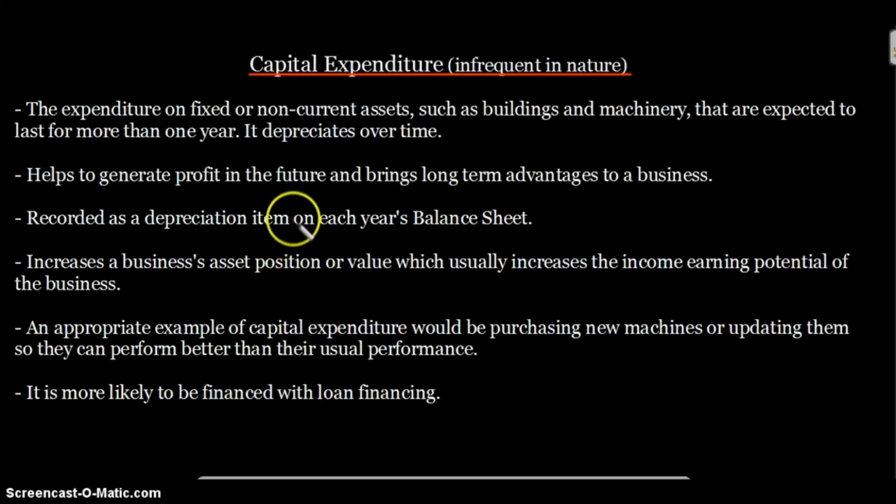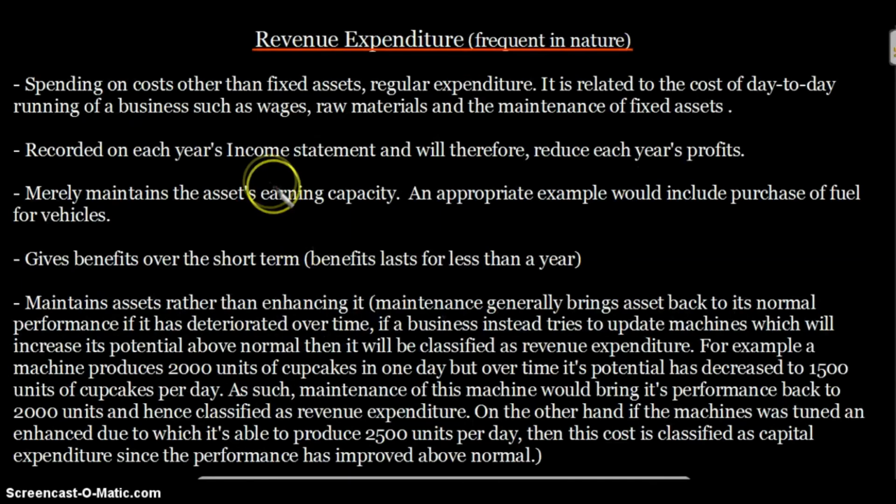Capital expenditure is recorded on the balance sheet as a depreciation item, whereas revenue expenditure is recorded on the income statement as it reduces each year's profit. Okay, it's basically normal day-to-day expenses, so it's recorded on your income statement.